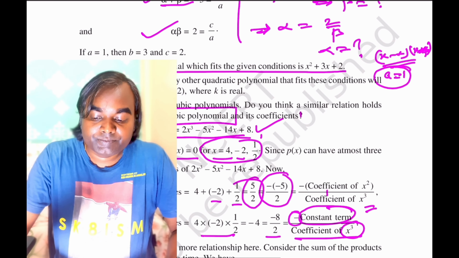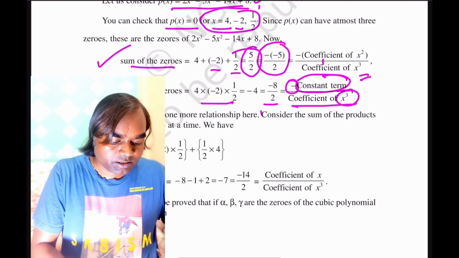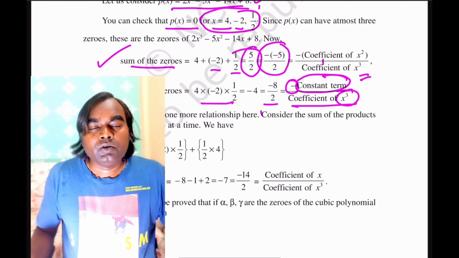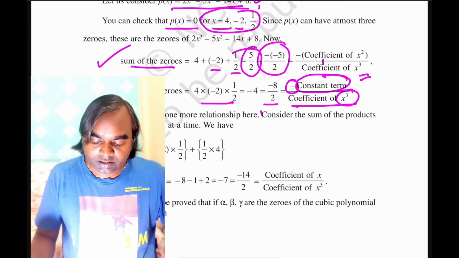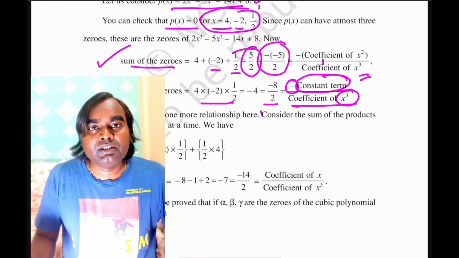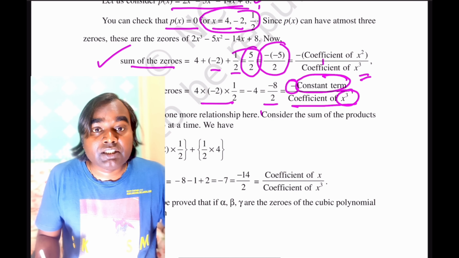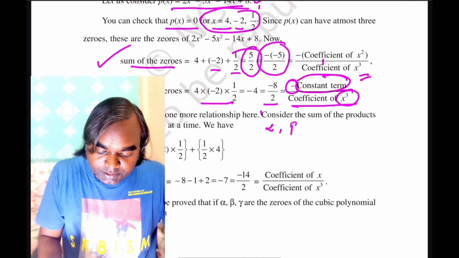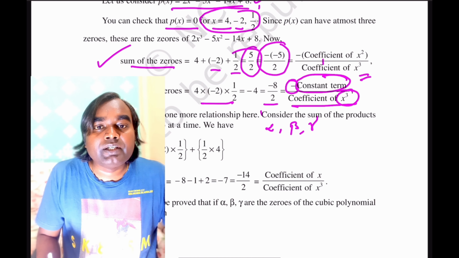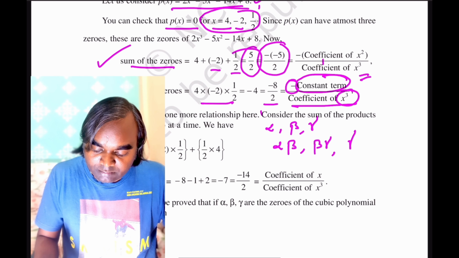Further, we will take the zeros of the polynomial in pairs. That means if there are 3 zeros, alpha, beta, gamma, then we will take pairs like alpha beta, beta gamma, and gamma alpha.